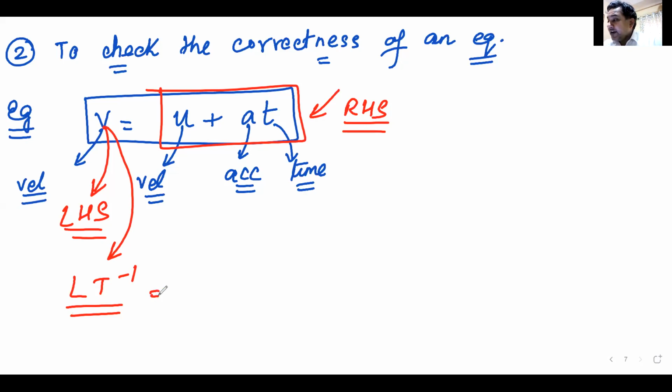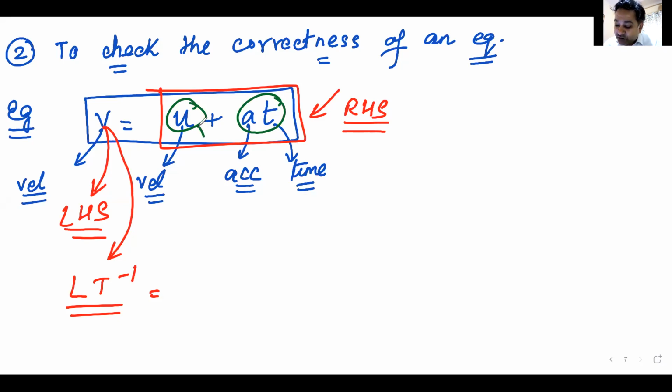Now, to get the dimensions of the right hand side, I have two different quantities. One is this U and the other is this AT. Then again, I must apply what I have read in the previous class. Only those quantities can be added. Listen to me very carefully. Only those quantities can be added which have the same dimension. So U should have the same dimension as A into T.